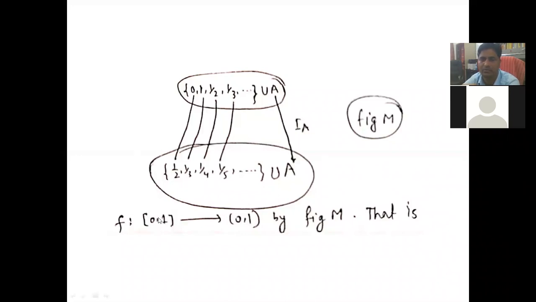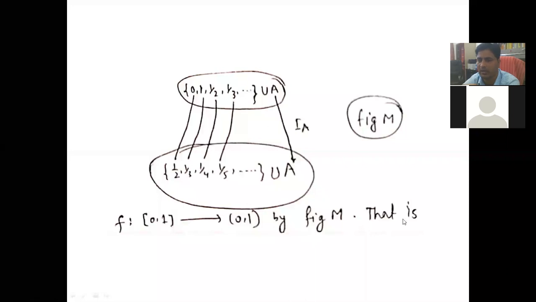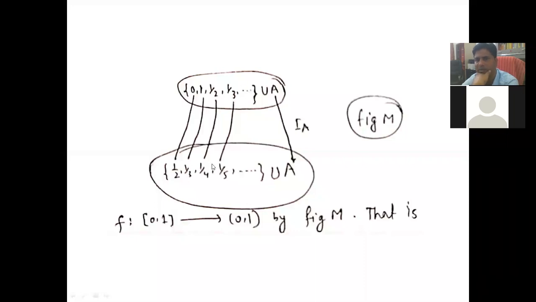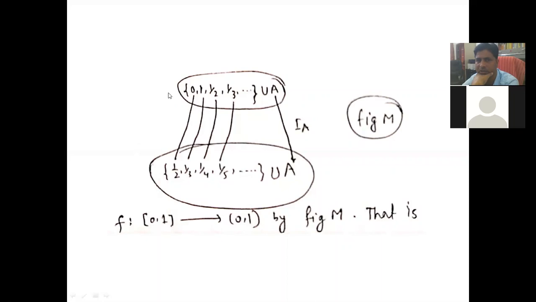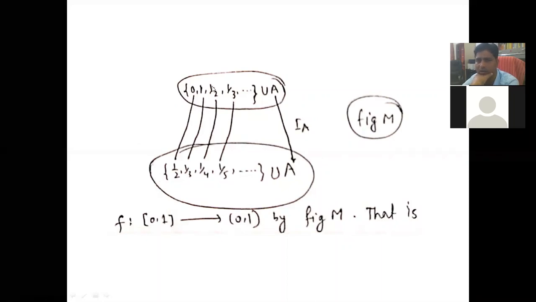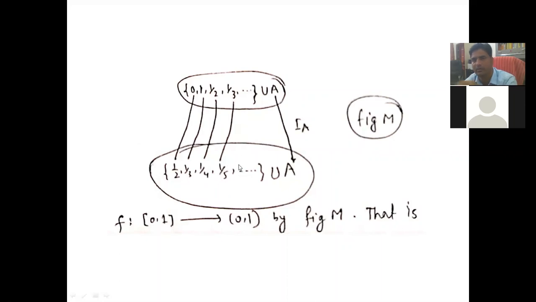Okay, so f from [0,1] to (0,1) by this figure, that is f is 1-1 and onto. You see, you put all these elements one by one, no elements left unmapped here. This is the closed interval [0,1] and this is the open interval (0,1). So closed interval [0,1] to open interval (0,1), when you are arranging, no elements are left unmapped.